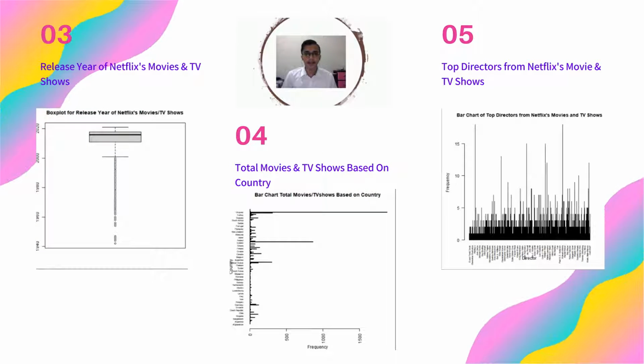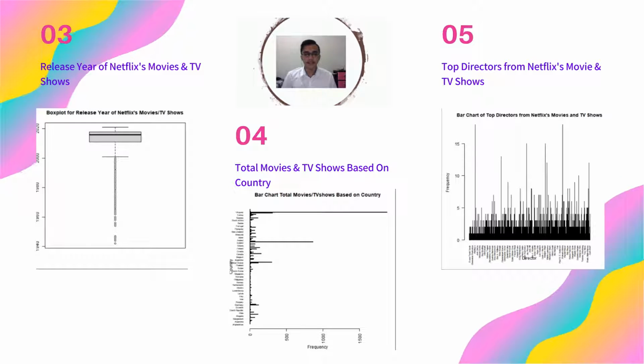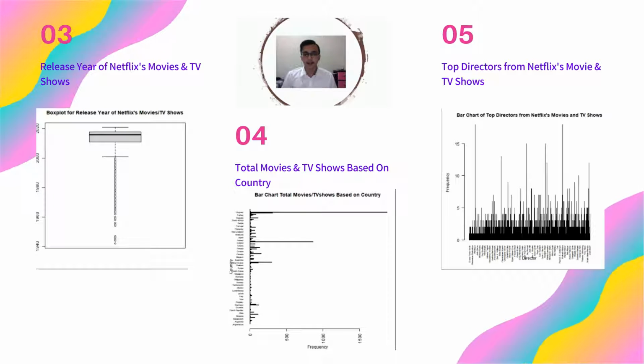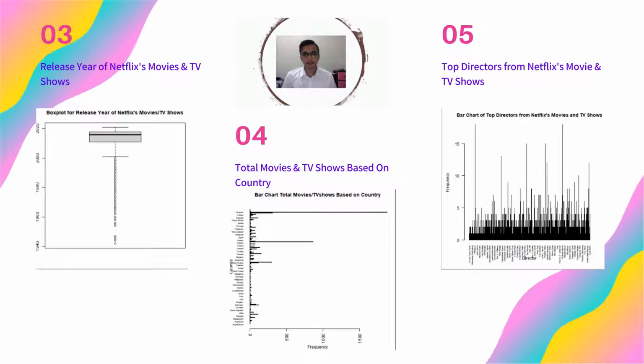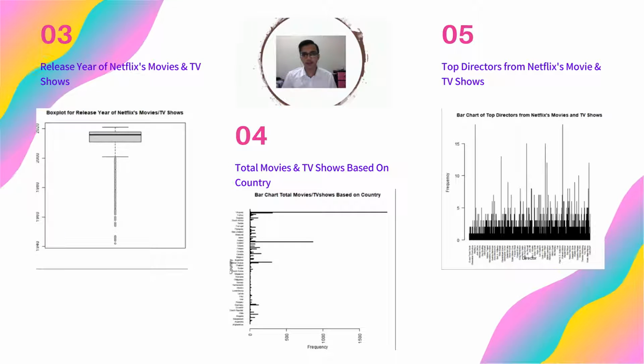We will highlight the release year of Netflix movies and TV shows. We have decided to do box plots using the R language to distinguish the information in the data. As we can see in the box plot, all the movies in Netflix are up to date, and Netflix is providing the latest movies and shows which are very well favored globally. And the next